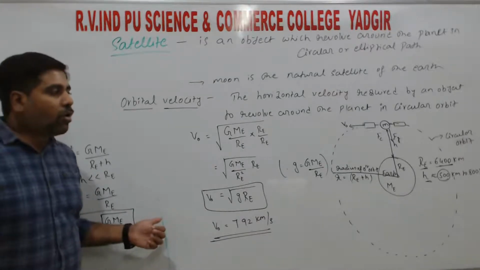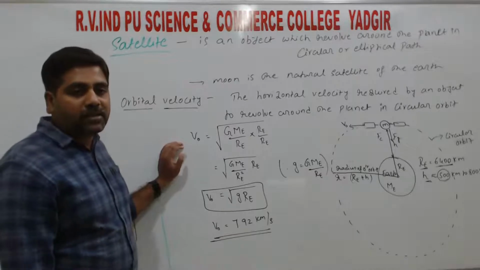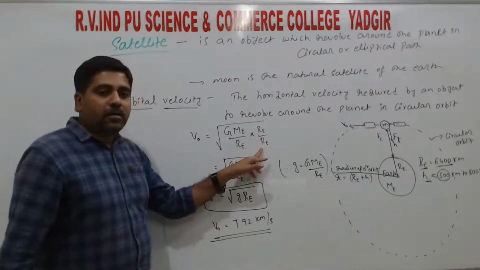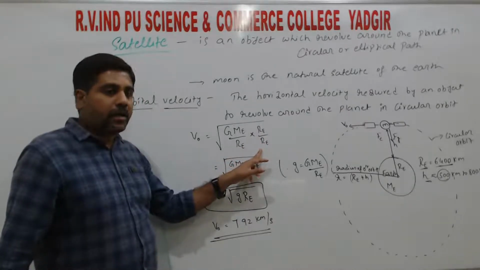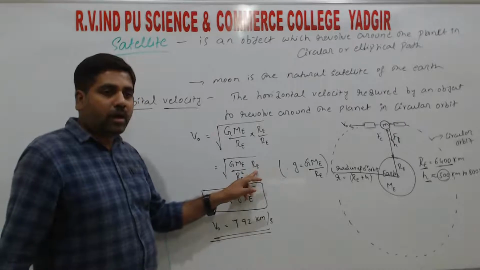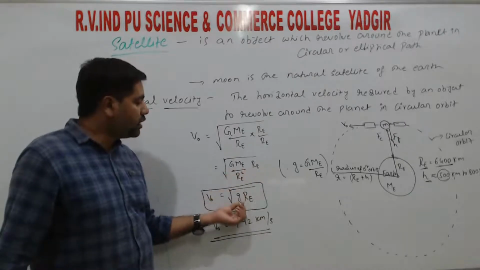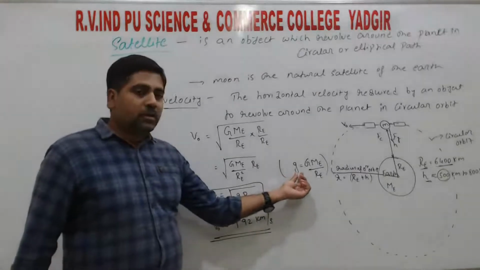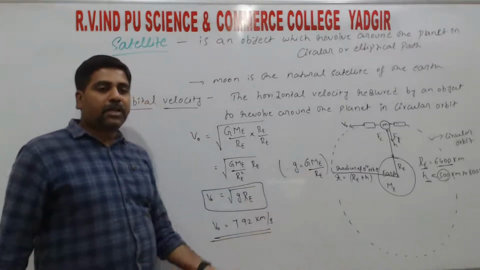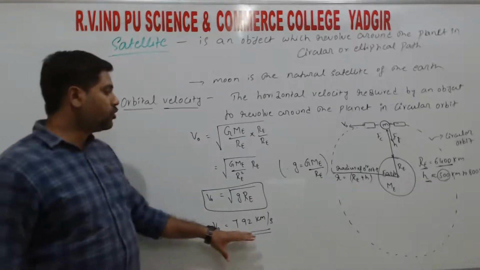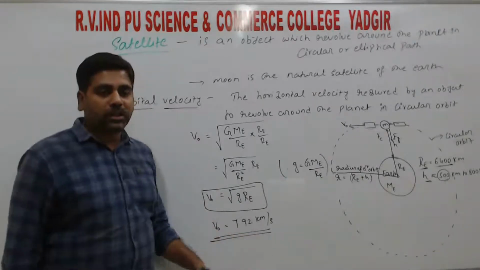We need the orbital velocity in terms of acceleration due to gravity. So multiply and divide by the term RE, so we get GME divided by RE square into RE. We can replace GME by RE square by g, because of the relation between small g and capital G, right? So this is about the orbital velocity, right?